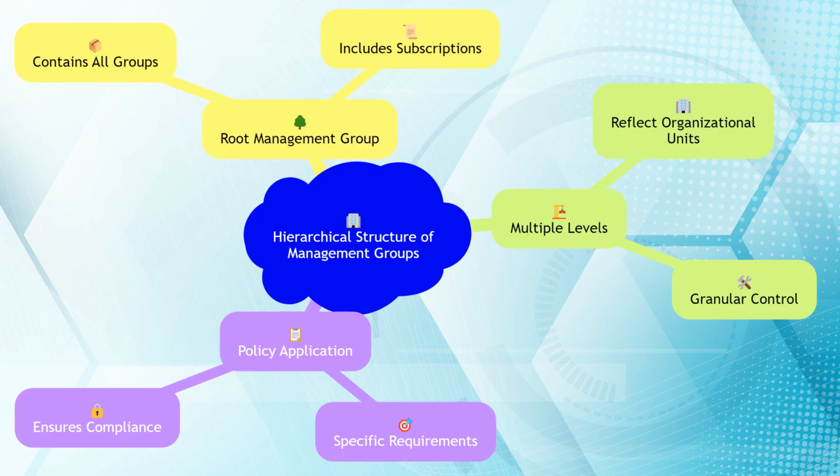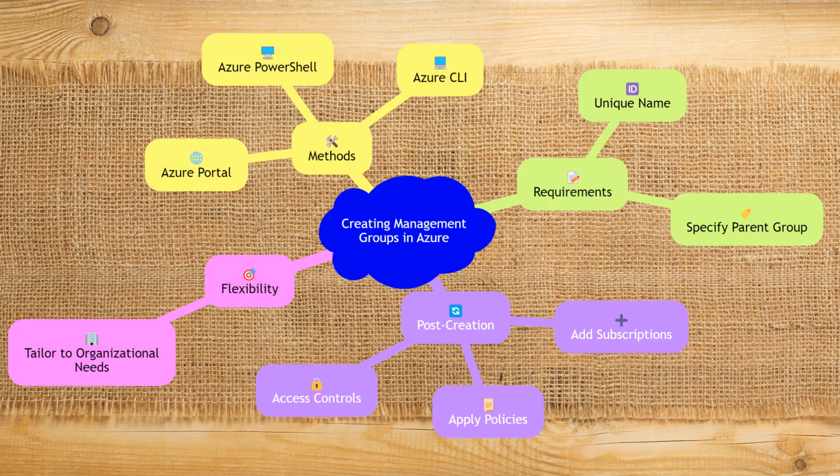At the top of the hierarchy is the root management group, which contains all other management groups and subscriptions. Below the root, you can create multiple levels of management groups to reflect your organizational units. This hierarchy allows for granular control and policy application, ensuring that each level of the organization can be managed according to its specific requirements. Creating management groups in Azure is a straightforward process.